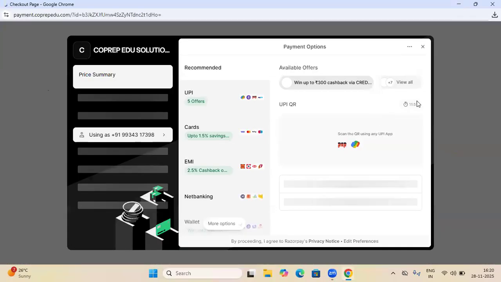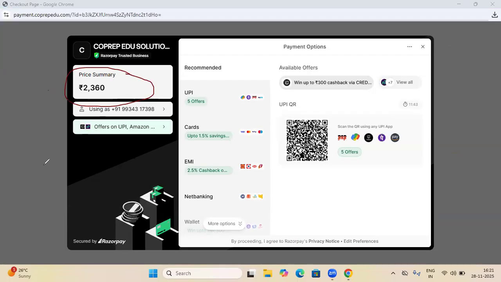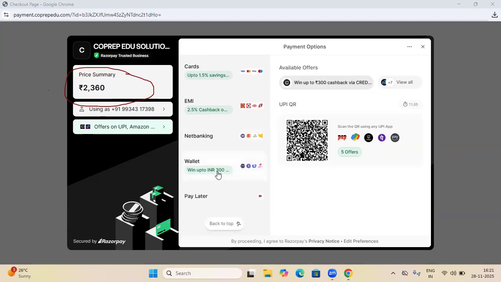See, this type of checkout screen will come. See, this is the fee. You just simply purchase. Many options are there: UPI, credit card, net banking, whichever option you like. Through QR code, you can scan and pay.